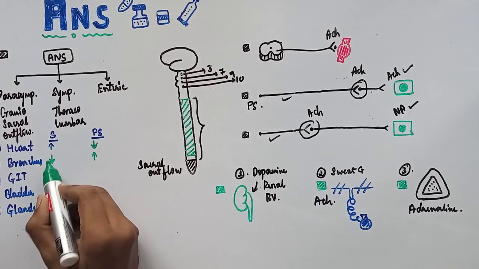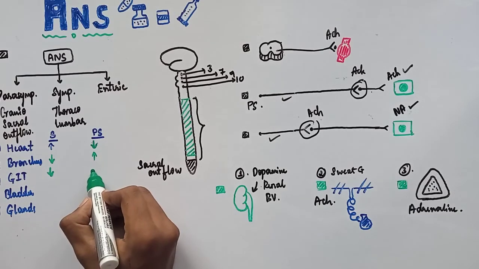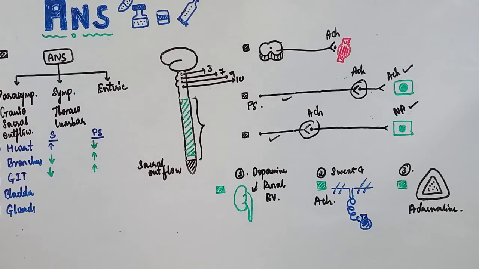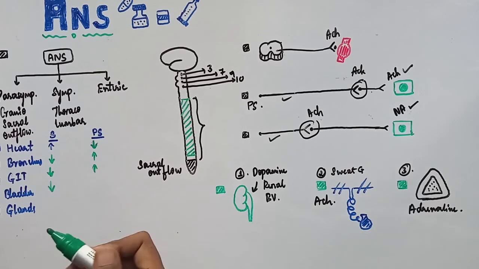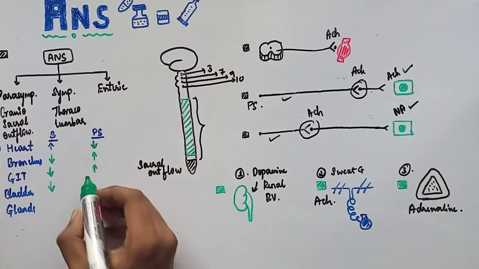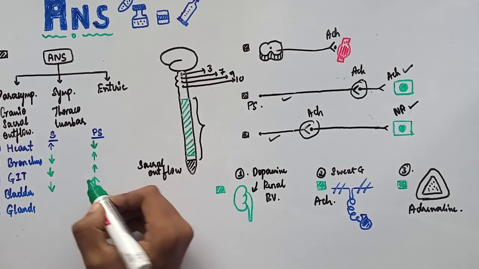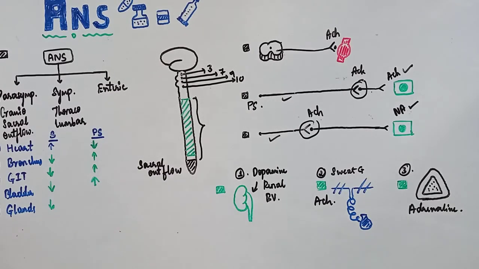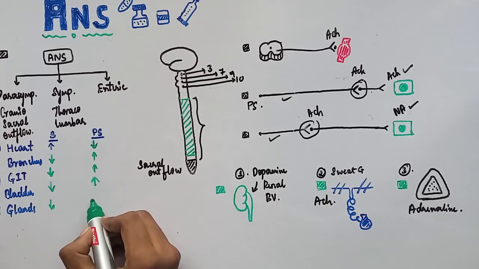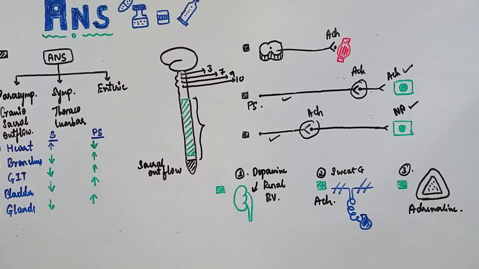In GIT also, sympathetic nervous system depresses its motility and secretion, but parasympathetic nervous system increases the gastrointestinal secretions and also gastrointestinal motility. Similarly with bladder also, bladder will relax with the sympathetic stimulation and constricts with the parasympathetic stimulation. Similarly with the glands also, secretion decreases during sympathetic stimulation, secretion increases with parasympathetic stimulation.